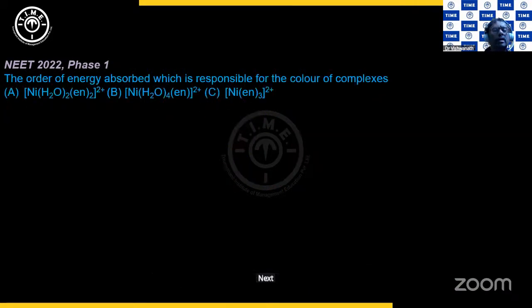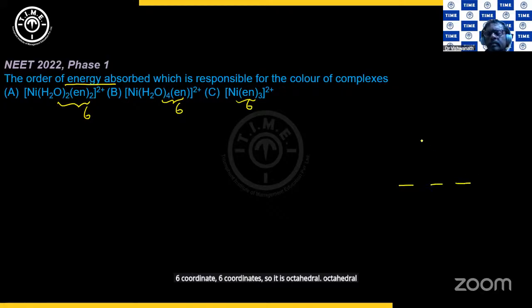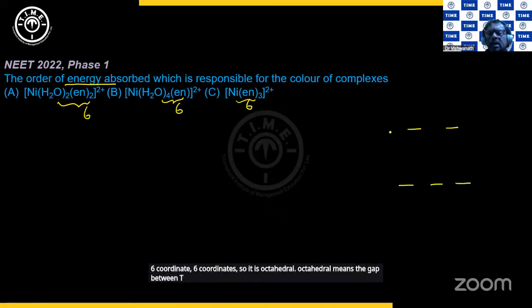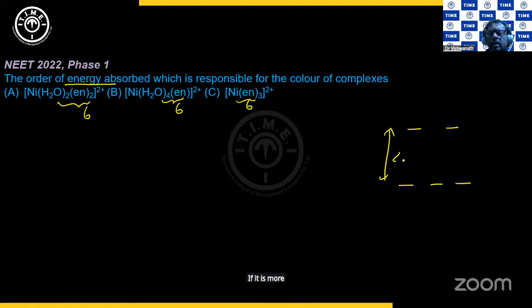Next question, NEET 2022. The order of energy absorbed. So what are these? These are 6 coordinate, 6 coordinate, 6 coordinate, so it is octahedral. Octahedral means the gap between t2g and eg. If it is more, that is the energy gap, the energy absorbed. So where is the gap more? Whenever there is a strong field ligand. A strong field ligand leads to more delta O.